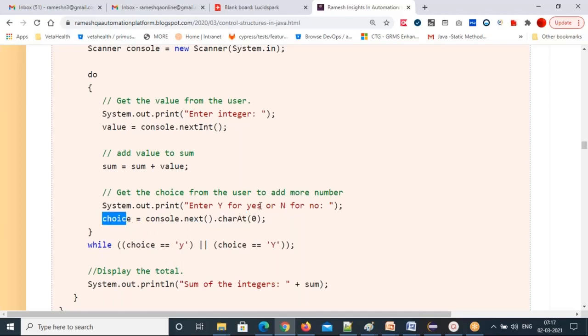Who is fetching that n from no and y from yes? This charAt method. charAt(0), 0 means the first index. This is a group of characters, right? In this, the first character means y. In this, the first character means n. So 0 means the first character in any string. So that's the charAt method.